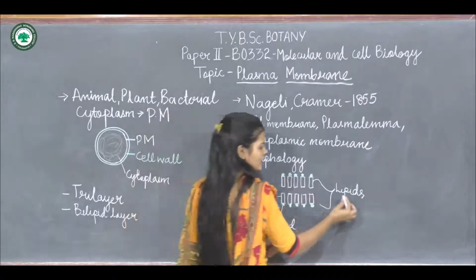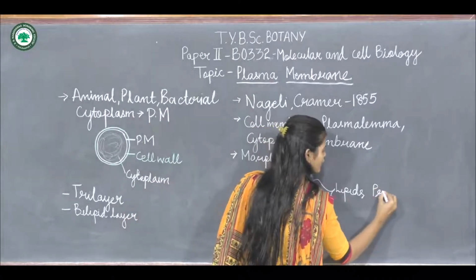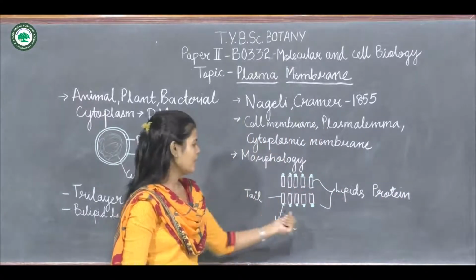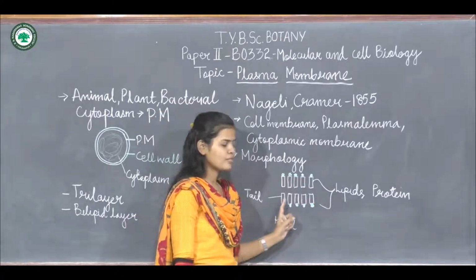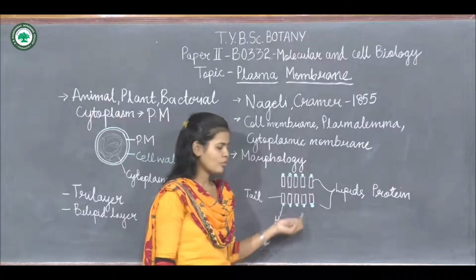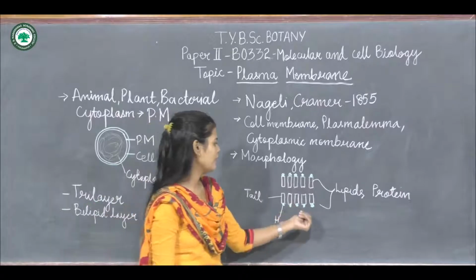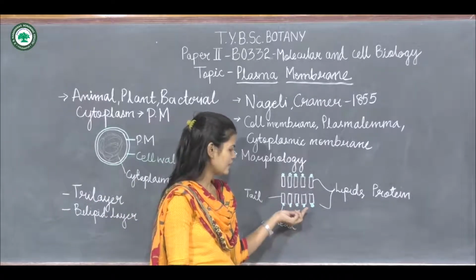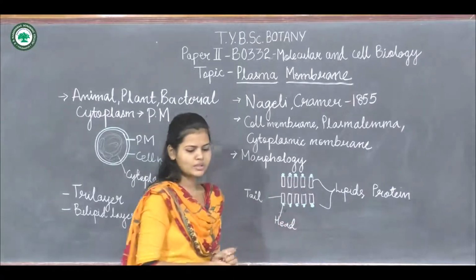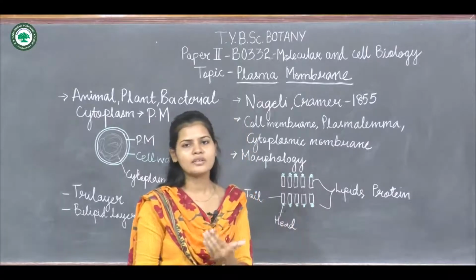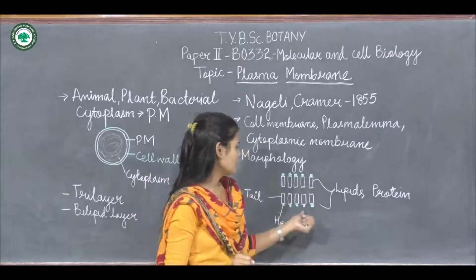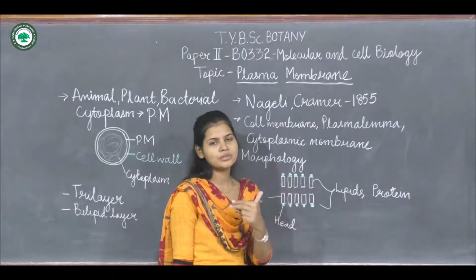So along with the lipids, they also have presence of proteins. These proteins may be present within the membrane, that is within the lipid membrane, or they may be attached to the lipids. So they might be embedded within the bilayer, or they may be present just at the surface, that is in contact with the lipids. So it has a presence of lipids and proteins, and there is also presence of carbohydrate. The carbohydrates will be in association with the proteins.